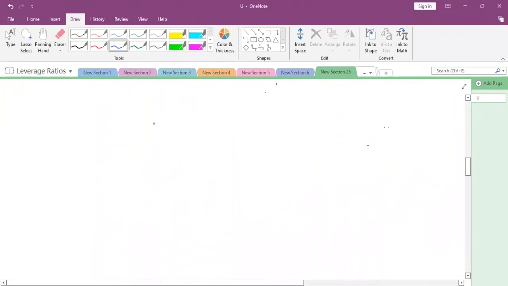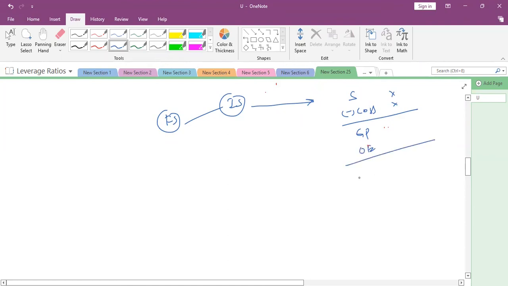Whenever a company prepares the financial statements, it prepares the income statement. We discussed sales. From that we deduct the COGS, and we get the gross profit. From this we deduct the operating expenses, and we get the EBIT.